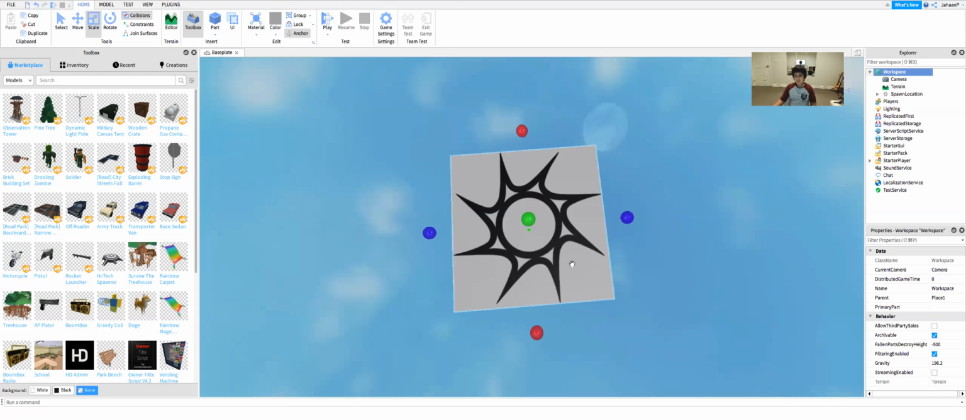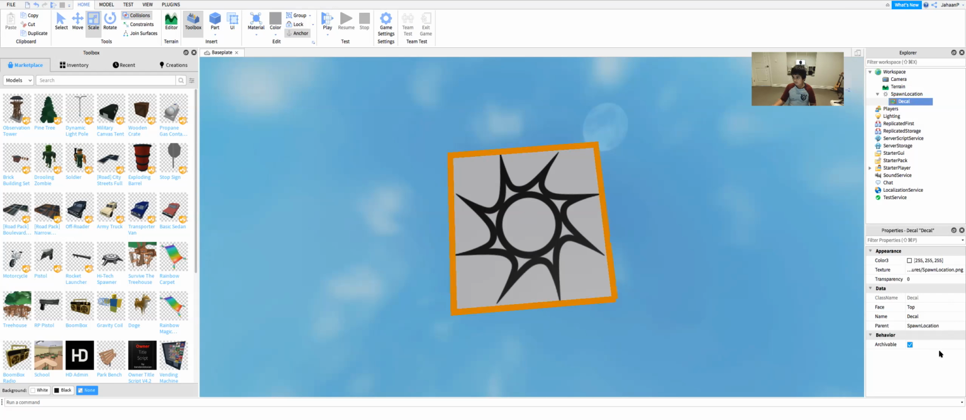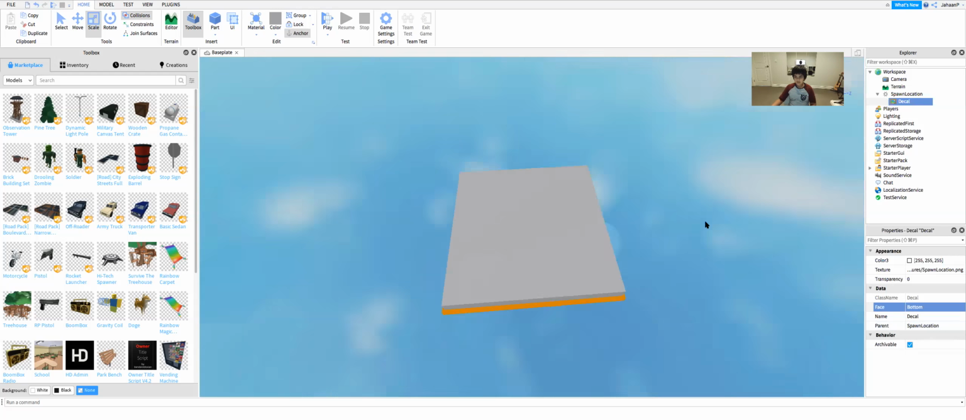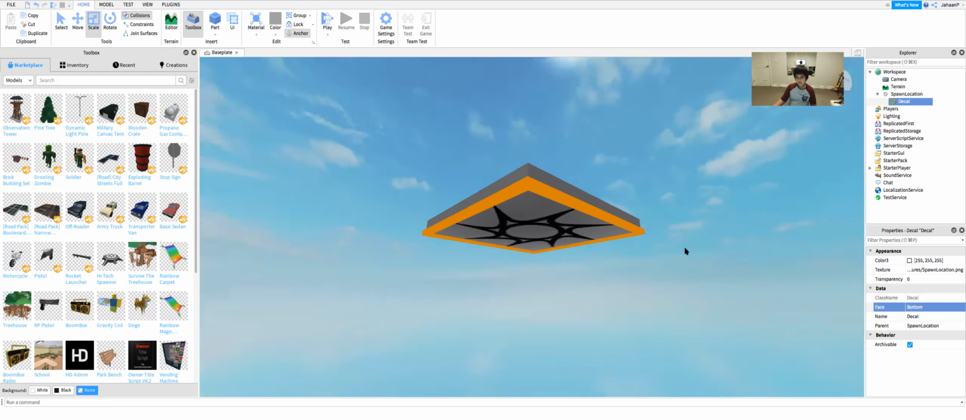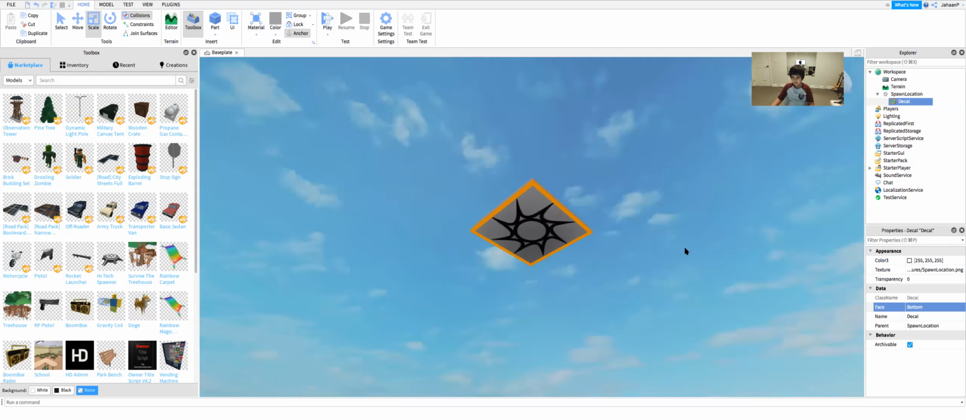Then what we can do to make this black thing go away is we click it, we go here, and we can say back or bottom, whichever one's not visible. You can just choose that. I like to keep it on the bottom so nobody can see it. And plus, if a player falls, then you can see that this is a checkpoint.